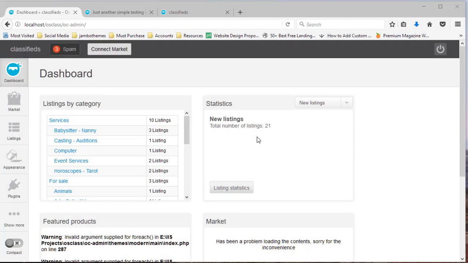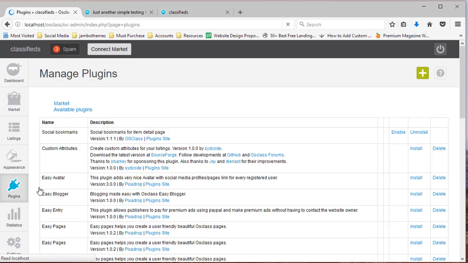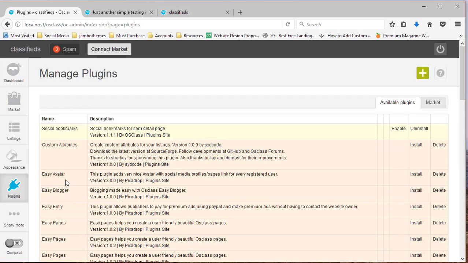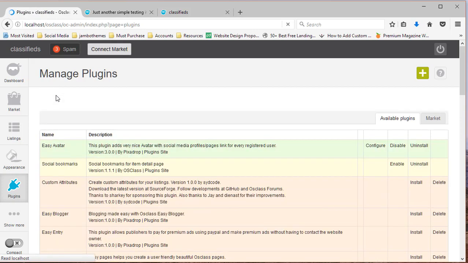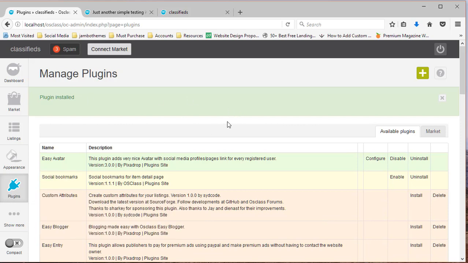After purchasing Easy Avatar, you may need to upload it to your plugin section. Once you've uploaded your plugin, when you click on the Manage Plugins link, you'll find your Easy Avatar listed amongst your plugins. When you click the install link right here, your plugin will be installed. And there you are.